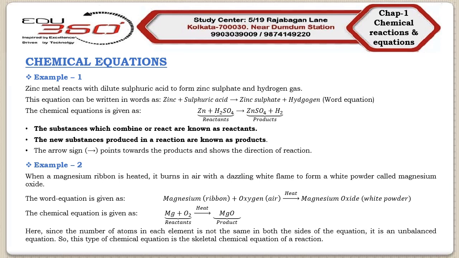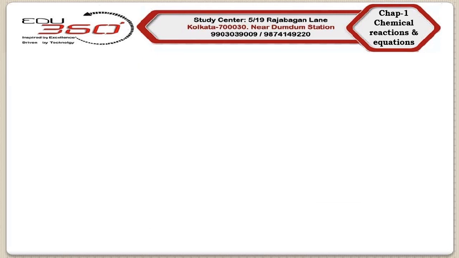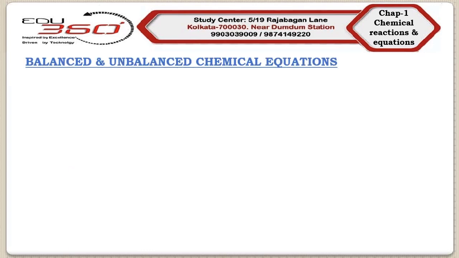See, on the left hand side there is O2 and on the right hand side there is only O. So we can say that this is an unbalanced equation. So if we write any chemical reaction in this way, then we can term this as the skeletal chemical equation of a reaction. So in our next topic, we will discuss about the balanced and unbalanced chemical equations.